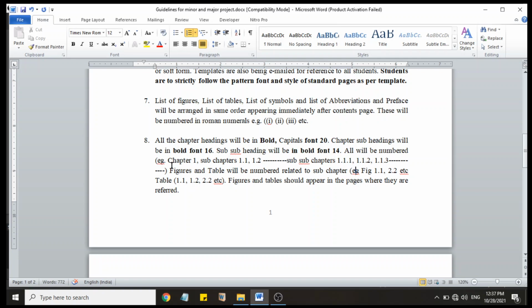All will be numbered: chapter 1, subchapter 1.1, 1.2. Basically these are the headings, not the chapter. Chapter is a wrong word here.